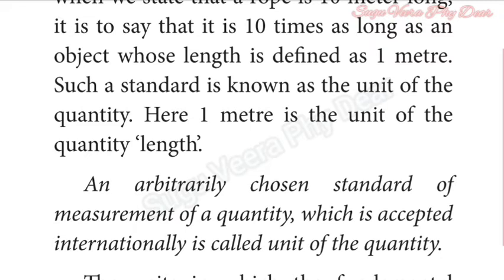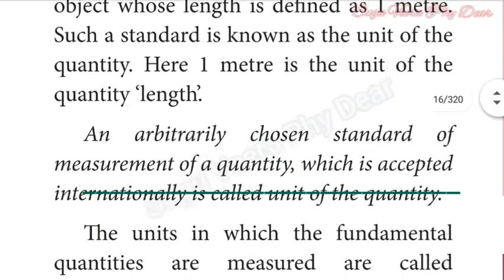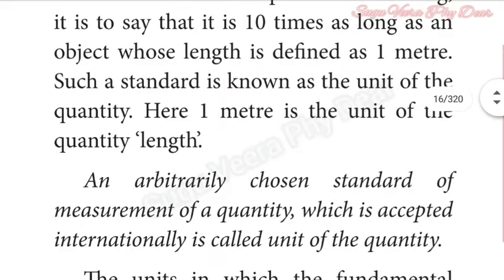Such a standard is known as the unit of the quantity. Here 1 meter is the unit of the quantity length. And its scientific definition: an arbitrarily chosen standard of measurement of a quantity which is accepted internationally is called the unit of the quantity.